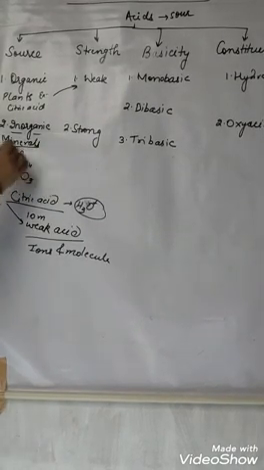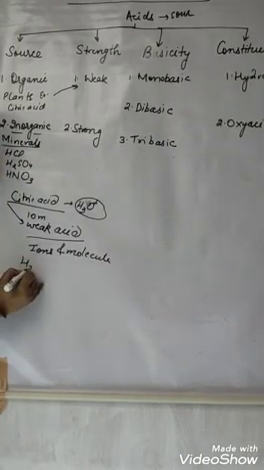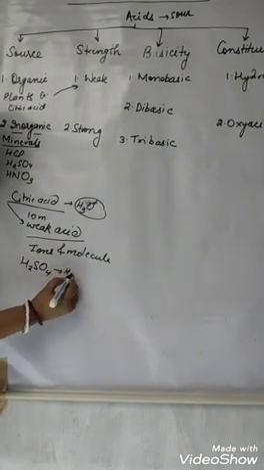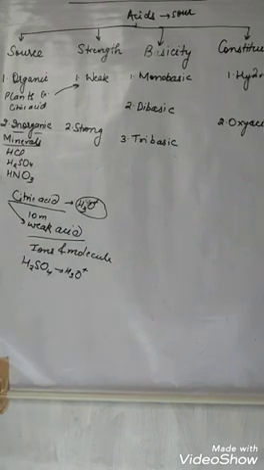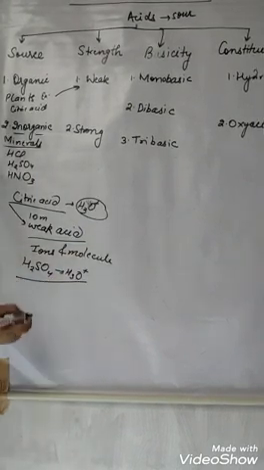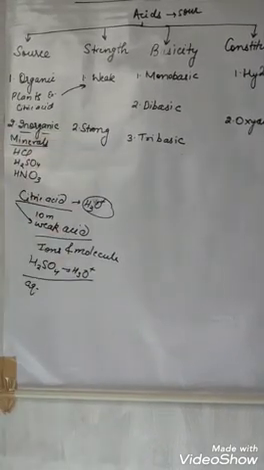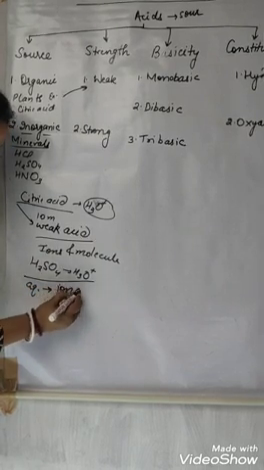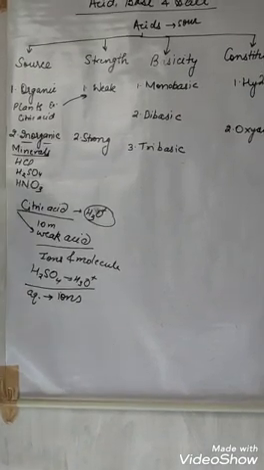Inorganic acids that are obtained from minerals like HCl, H2SO4, HNO3. Suppose we have added 10 molecules of H2SO4, so all 10 molecules will form hydronium ion. That is why they are called strong acids. Means if we talk about an aqueous solution of strong acid, or of inorganic acid, it contains only ions, not molecules, because they have dissociated completely.